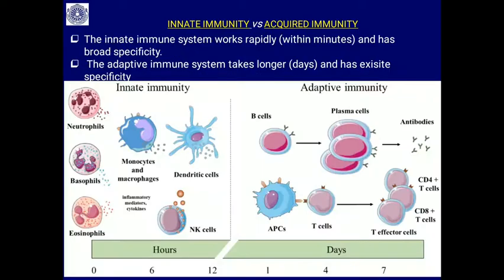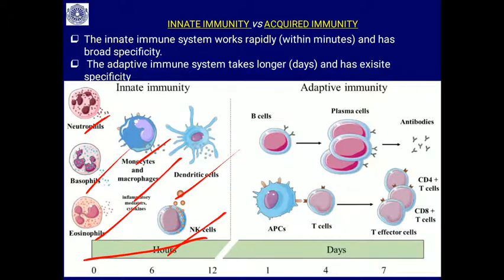Basically, innate immunity works rapidly, within an hour or a few hours. But adaptive immunity takes longer, days to establish itself. The players of innate immunity are neutrophils, basophils, eosinophils, monocytes and macrophages, dendritic cells and natural killer cells.